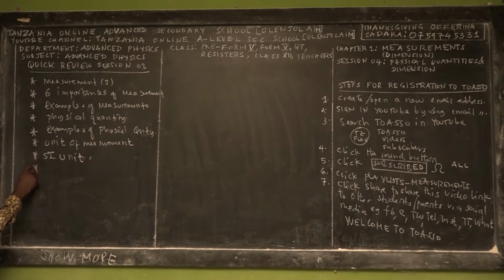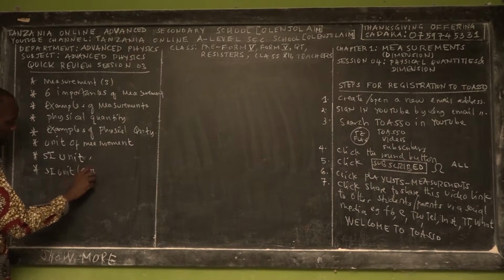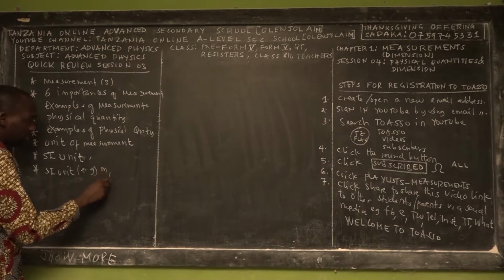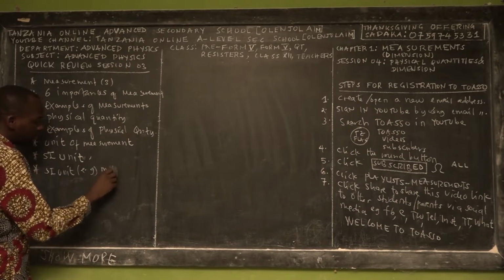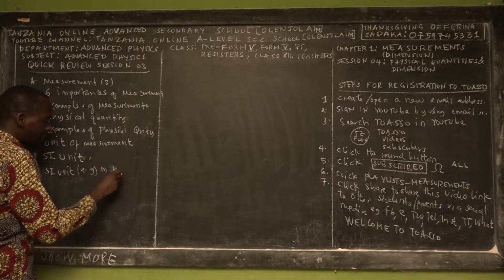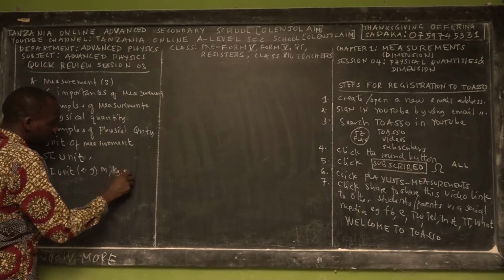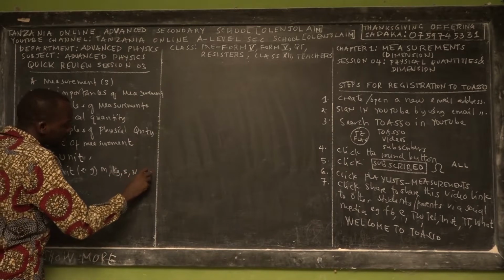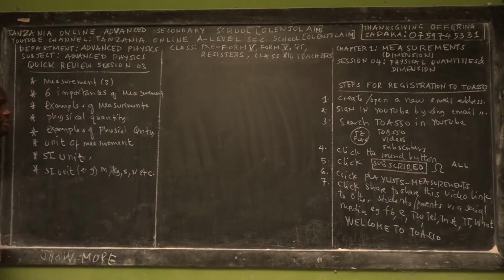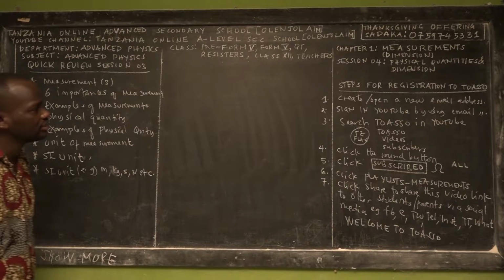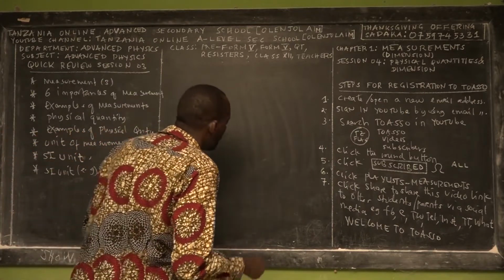Examples of SI units are the meter, kilogram, second, Newton, and so on. Then we left a homework for you about mentioning the types of physical quantities.